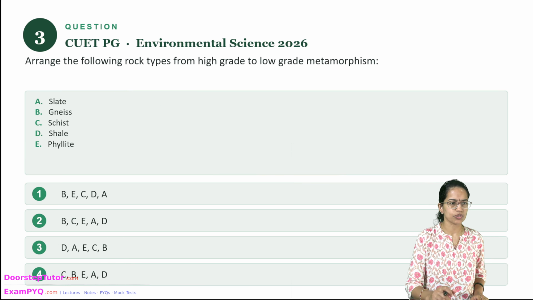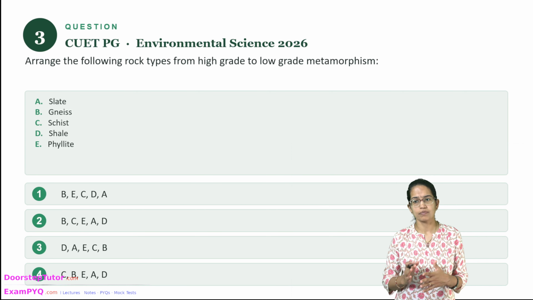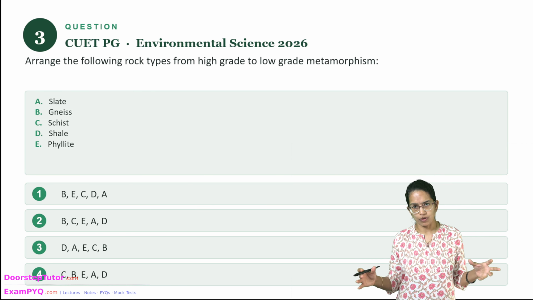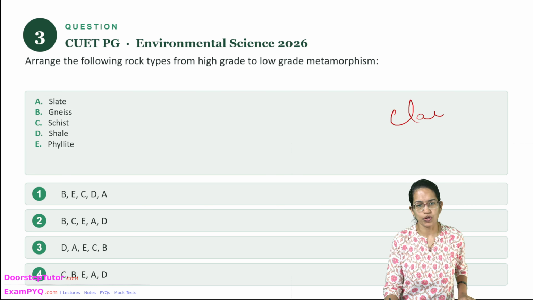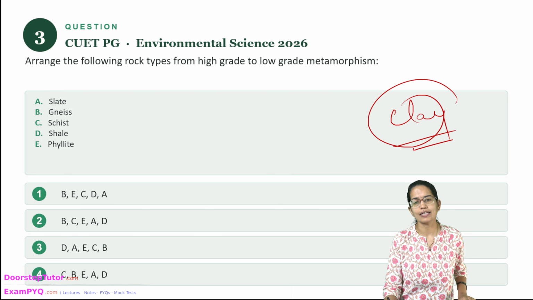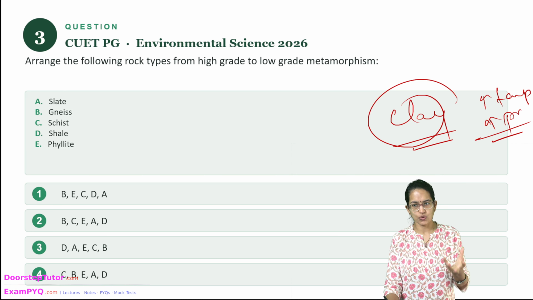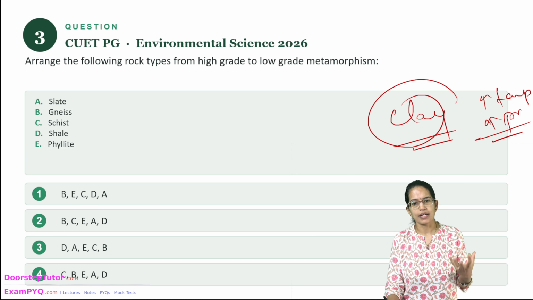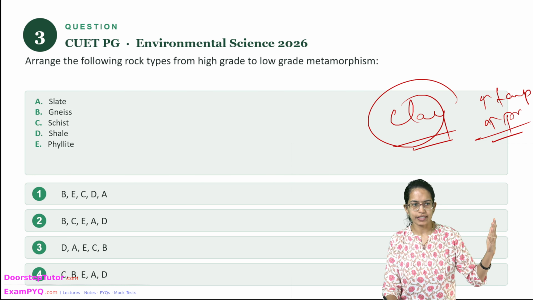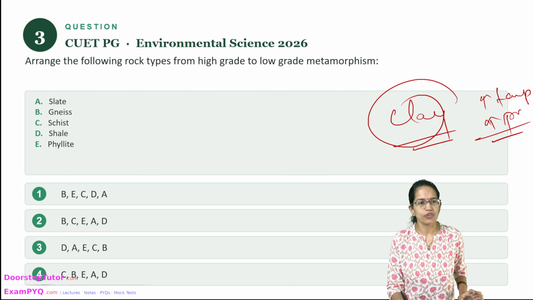The next is which of the following rock types is arranged from high grade to low grade metamorphism. Now the progressive metamorphism of a clay rich soil is very important, and that is subject to higher temperature and higher pressure conditions. How intense the conditions were actually determines the series of the rock grade, and therefore here we are asked from the high grade to the low grade.